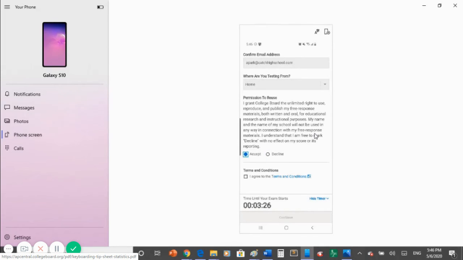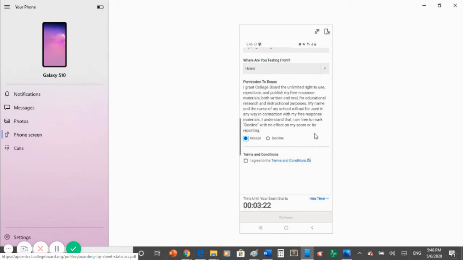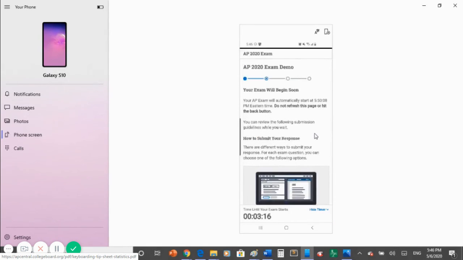It will not affect the score whether you accept or decline. Hit the I agree to the terms and conditions button. Now you will be taken to the waiting room where you will wait for the timer to reach 0 and you can begin your test.